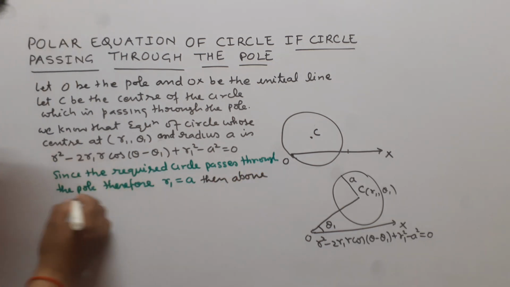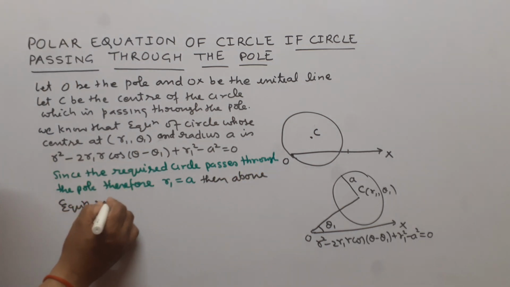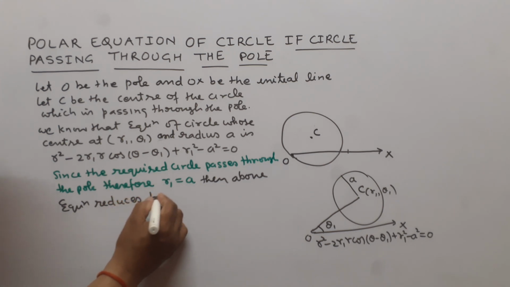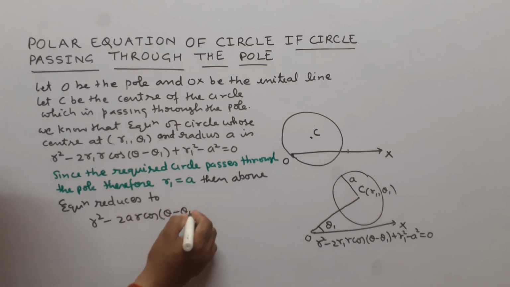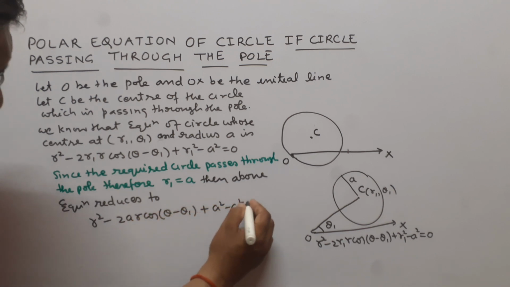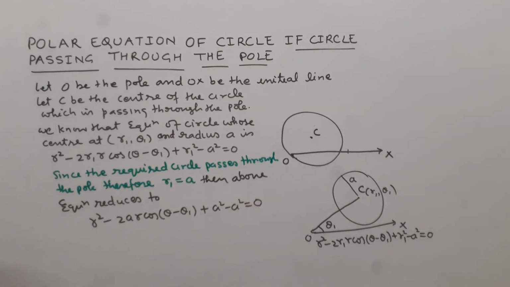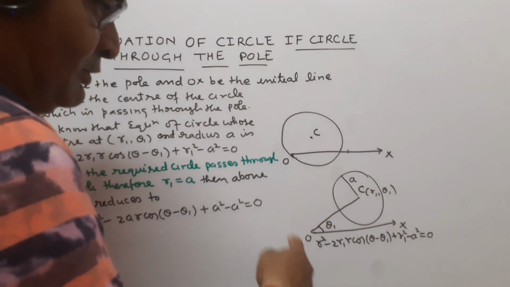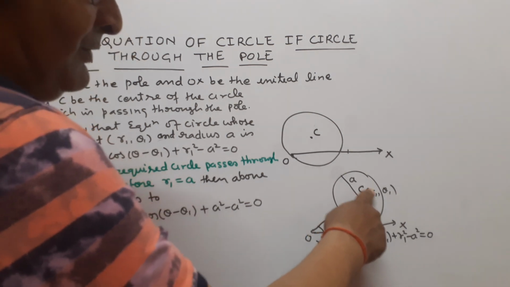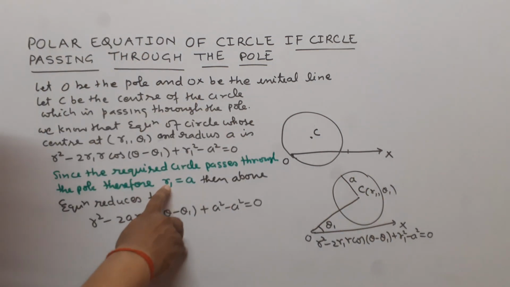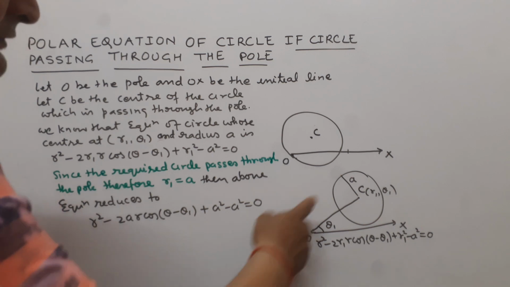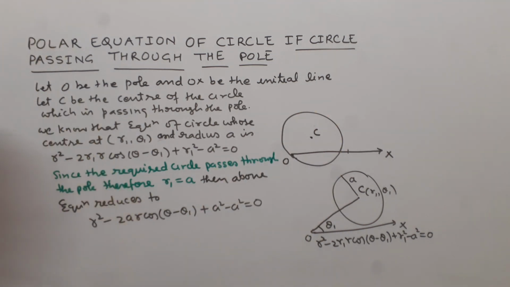above equation reduces to r square minus 2 a r cos(theta minus theta 1) plus a square minus a square is equal to 0. If this circle is passing through the pole, then this radius vector r1 is equal to the radius of the circle. So in place of r1 we put a, and we get the equation of the circle which is passing through the pole.